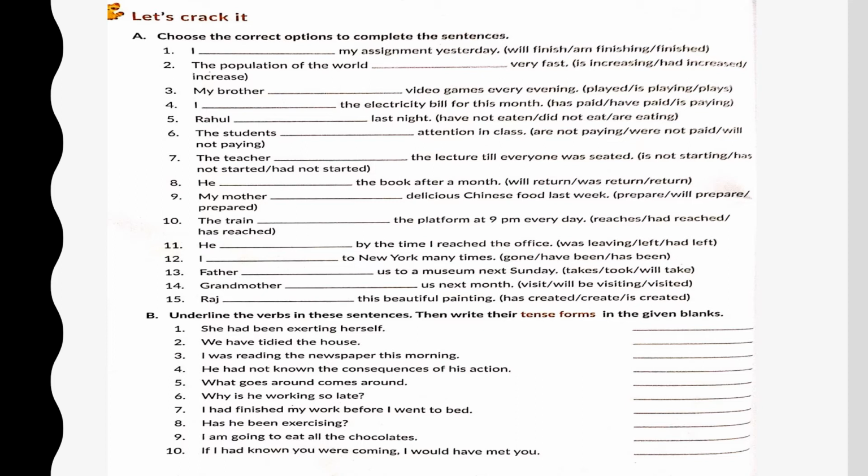He had not known the consequences of his action. Had not known is the verb here. And had is in the past tense, the past perfect tense. Known is the participle. So, of course, this is the past perfect tense. Kindly do the rest on your own in the textbook itself.